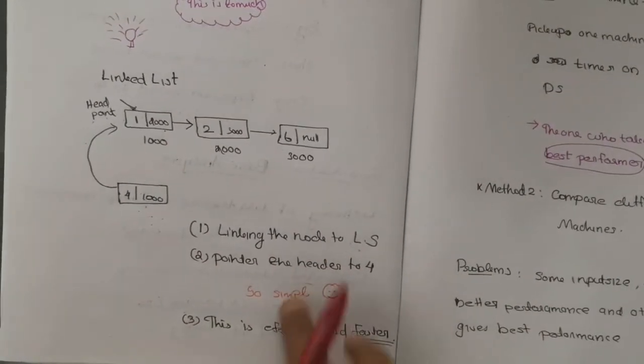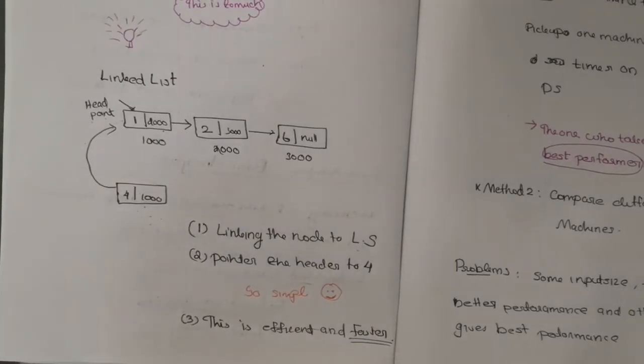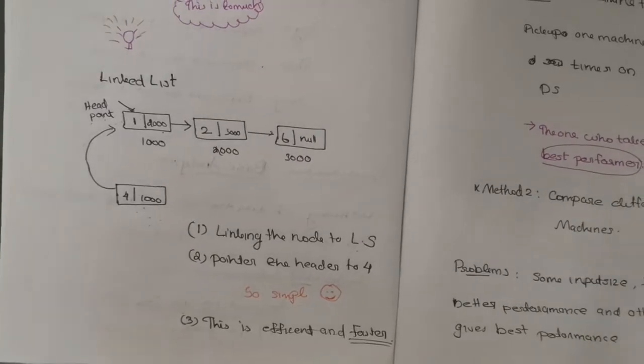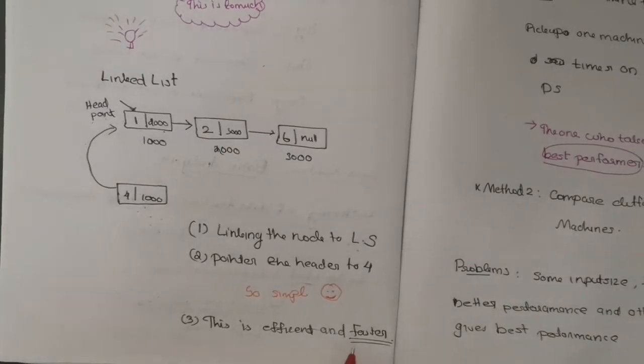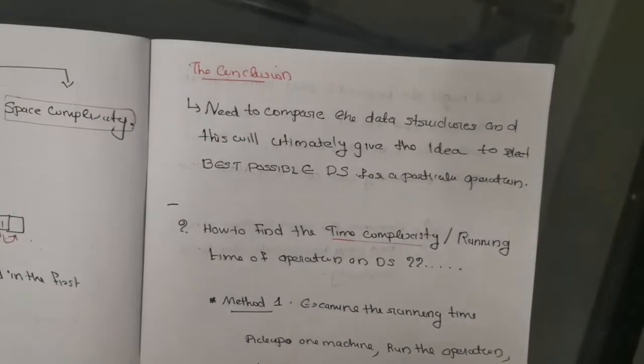Okay, this is the apt one for this kind of solution. This is the idea we need to know. This is the thing we can know only by doing practice. That means this is the efficient and faster way. That means there is a conclusion.